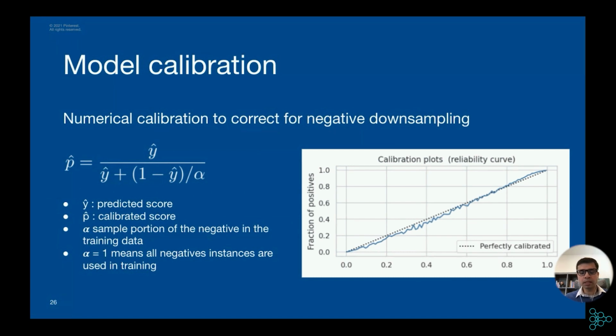One reason is that we are heavily downsampling the negatives, so we use a simple numerical calibration to address the negative downsampling and calibrate the model. Now that we have this model, we can predict the probability of checkout given a click, or the probability of checkout for a given pin.